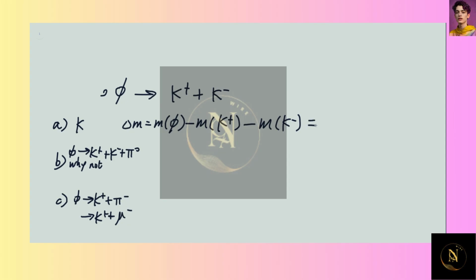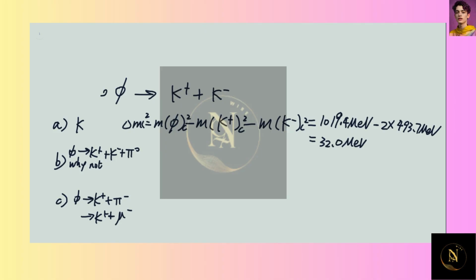Actually, let's look at the mass equivalent, because mc squared is then just M. The phi is 1019.4 MeV, and then the K antiparticle and the particle itself have the same energy, so minus 2 times 493.7 MeV. This gives us an energy of 32 MeV.